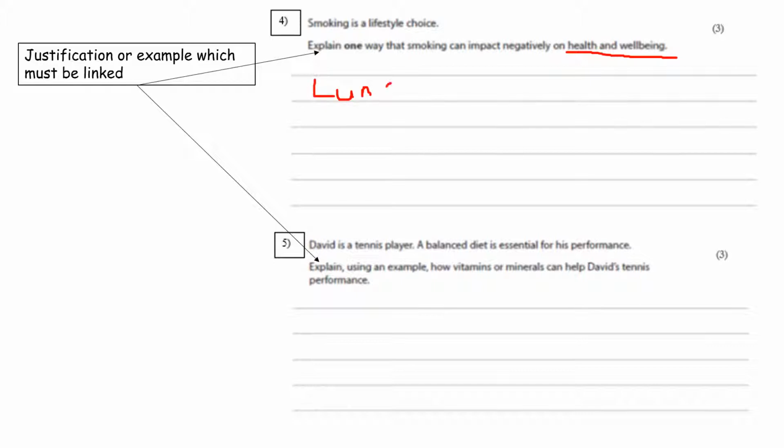Okay, so that would be something that I would be linking my answer to. That is something to do with health and well-being. So I know that lung cancer can be caused by smoking. You might also know of many different diseases that are to do with health and well-being that is affected by smoking, and you might have put that down there.